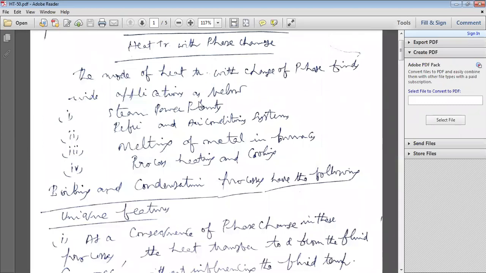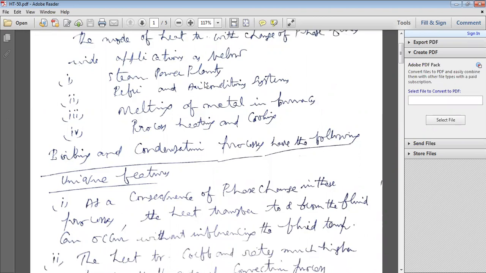So in thermal plant equipment and thermal devices in industry, there is a wide variety of applications with phase change. Examples are steam power plants and refrigeration and air conditioning systems. In refrigeration, there is a compressor, condenser, evaporator, and expansion valve.